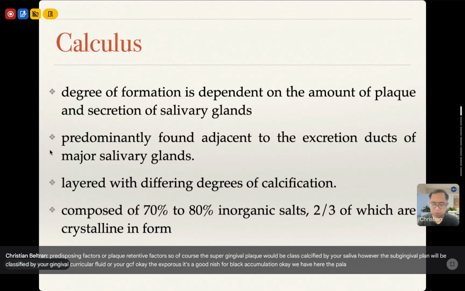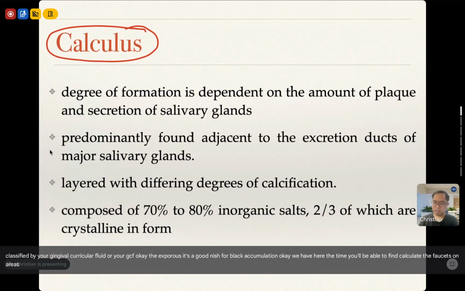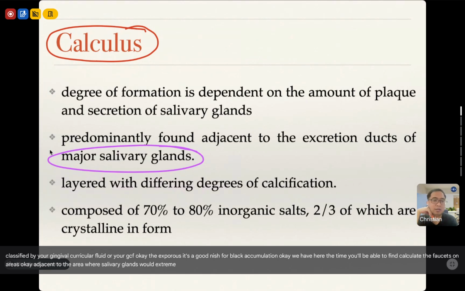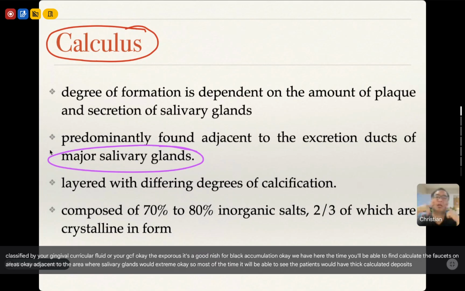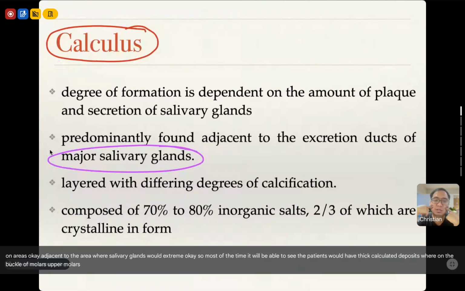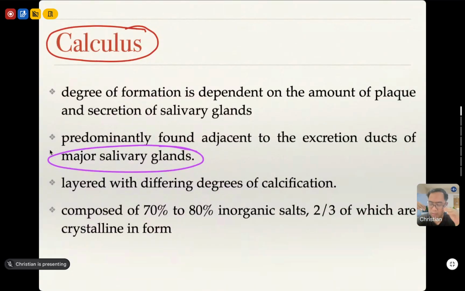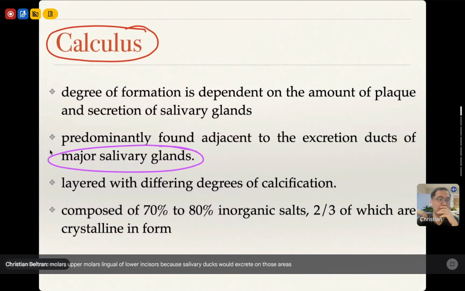Most of the time, you'll be able to find calcular deposits on areas adjacent to where the salivary glands would excrete. So most of the time you'll see that patients have thick calcular deposits on the buccal of upper molars and the lingual of lower incisors, right? That's where the calcular deposits accumulate, because salivary ducts would excrete on those areas. That's where their excretion is.